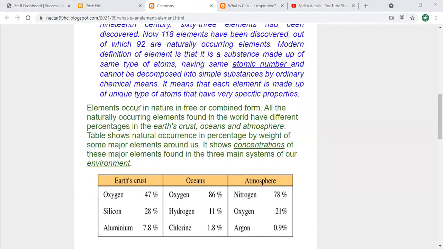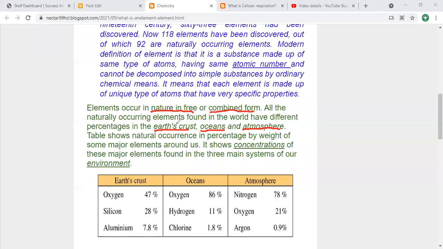Listen carefully. Elements occur in nature in free or combined form. What does it mean? They are free, or they join or make bonds, in combined form. All the naturally occurring elements found in the world have different percentages in the earth crust, oceans, and atmosphere. If you are going to find something, it may be present in the ocean, the earth crust, or the atmosphere.